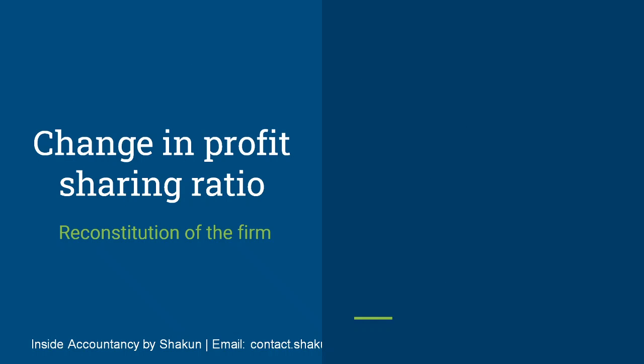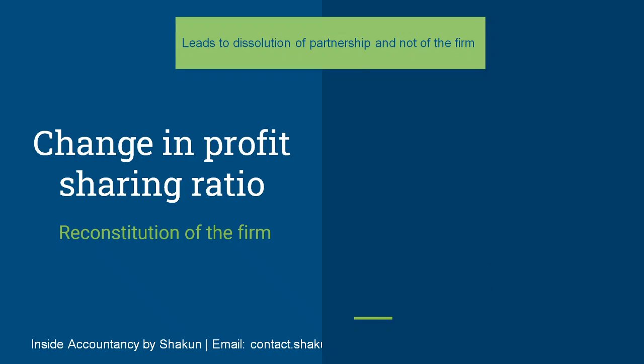Change in profit sharing ratio. When the existing partners decide to change the ratio in which they will be sharing profits or losses, that is referred to as change in profit sharing ratio, and it leads to reconstitution of the firm. So whenever the firm gets reconstituted or the agreement changes, that is always referred to as reconstitution. It leads to dissolution of the partnership agreement, but not of the partnership firm. So a new agreement is formed in case of reconstitution of the firm.